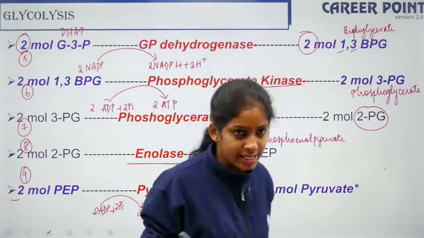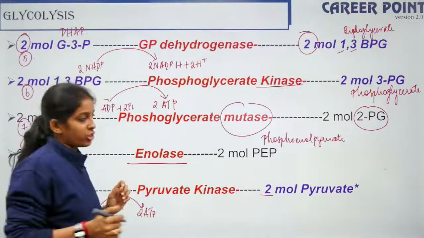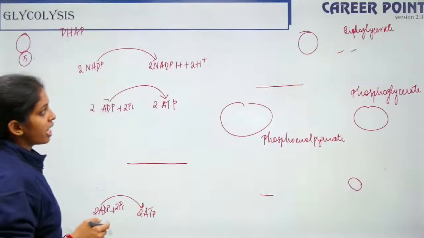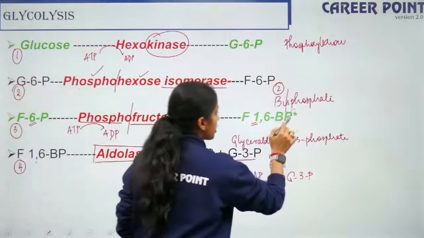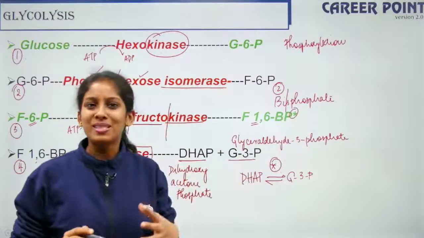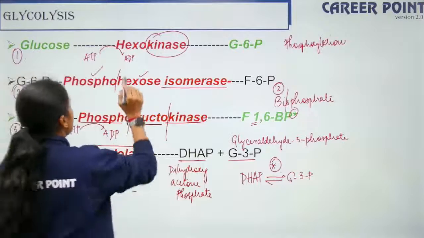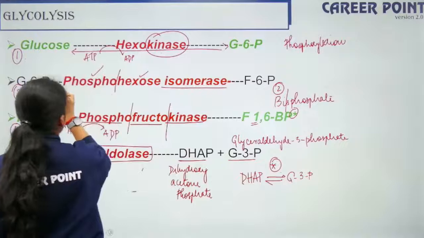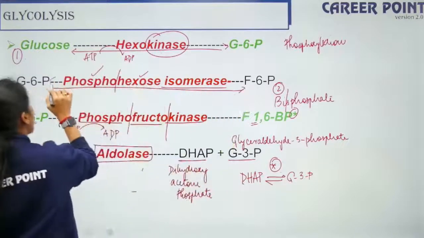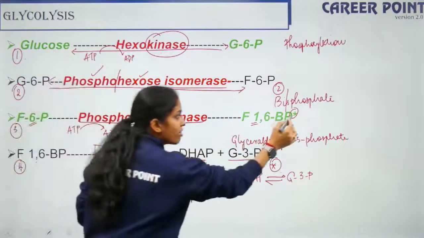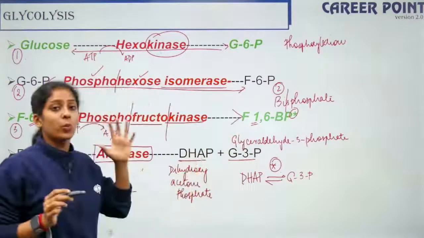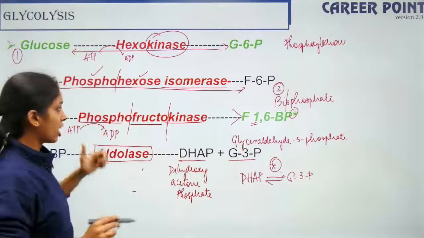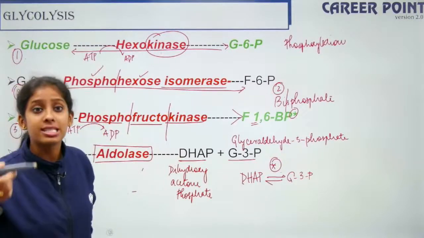Clear? And if you see, there are two equations which I have star marked. The reason for star marking is that these reactions are irreversible. Wherever I haven't star marked, it is reversible. Wherever I have star marked, it is irreversible. There are only two irreversible reactions in your entire glycolysis, that is step 3 and the last step.